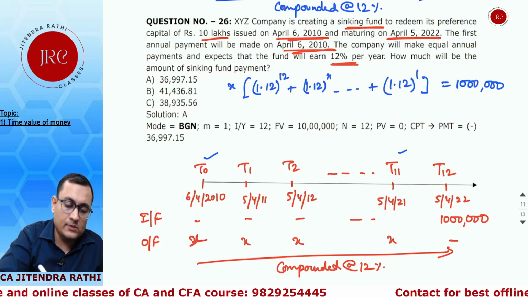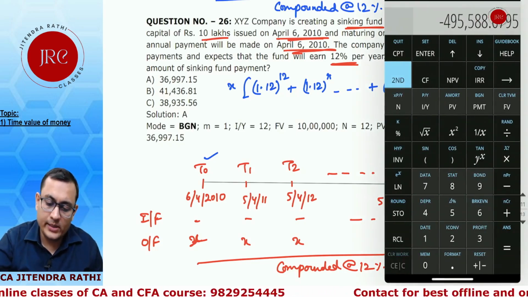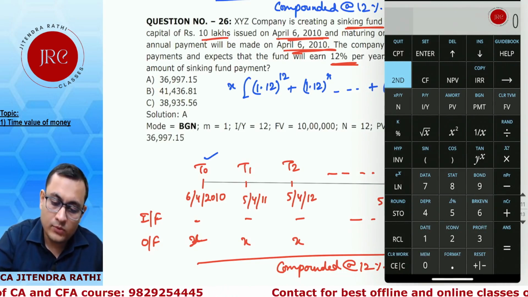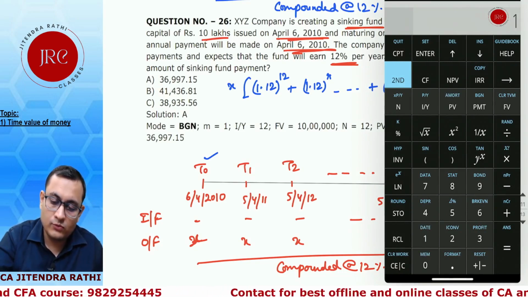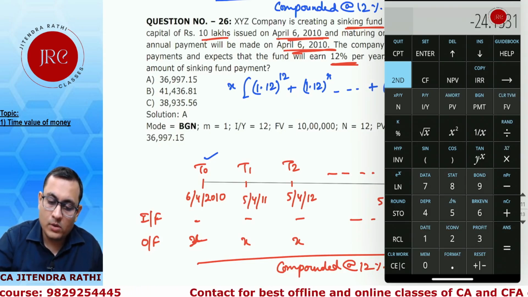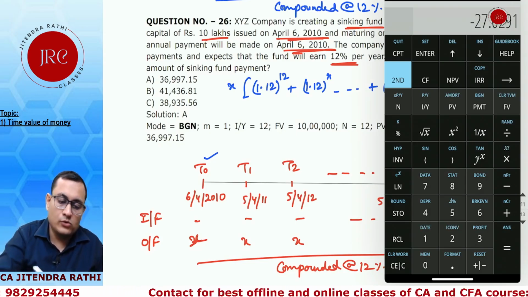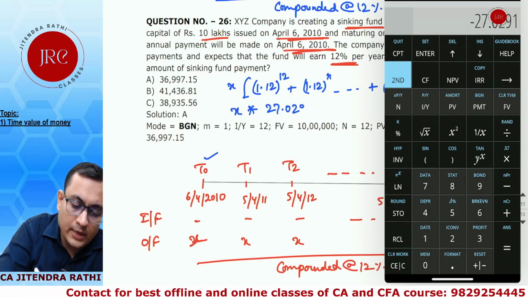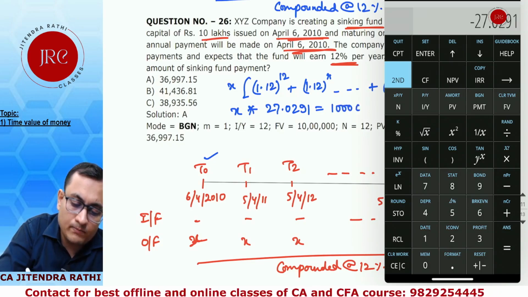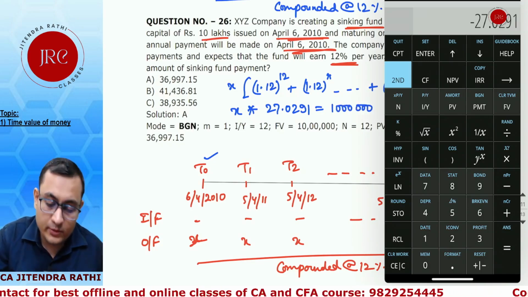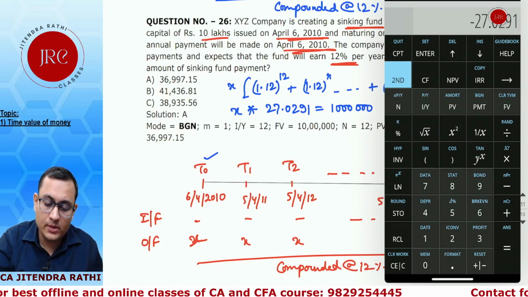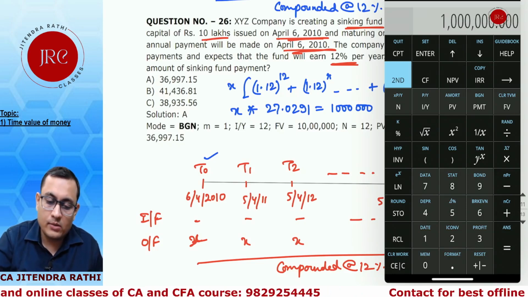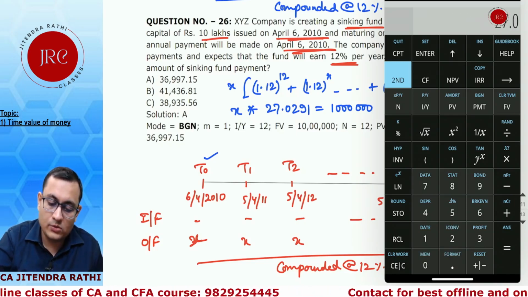So the factor is, for 12% and 12 payments, for 0, for 1, and one more compounding because it's an annuity due. So the factor is x multiplied by 27.0291 should be equal to 10 lakhs. I can use the annuity due calculation directly, but I am keeping it with the normal annuity. So this is divided by 27.0291.